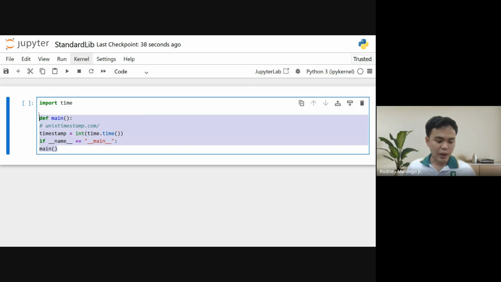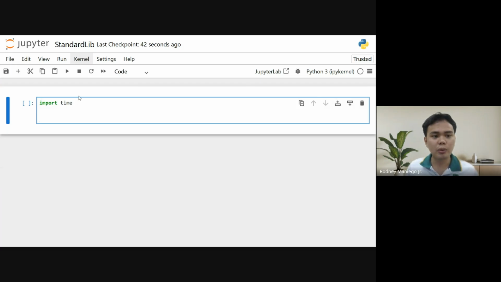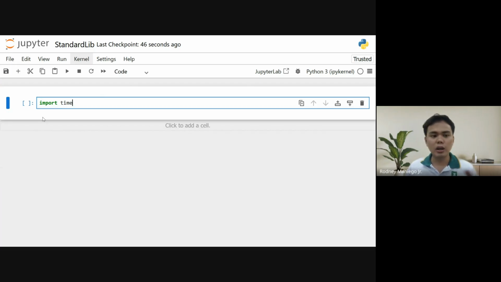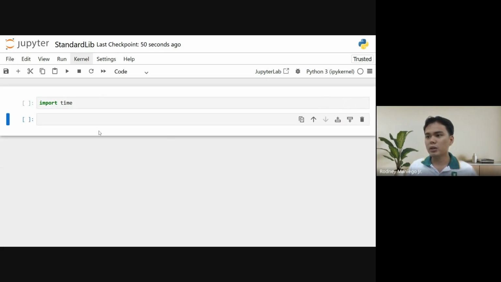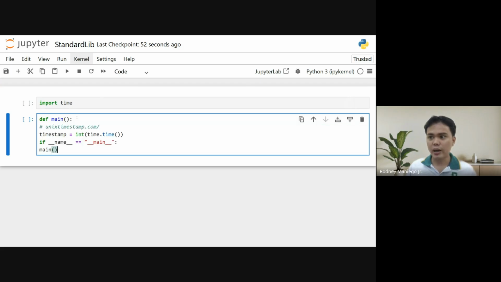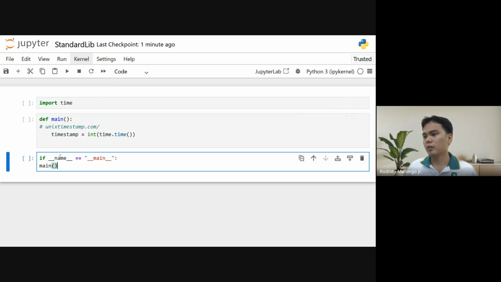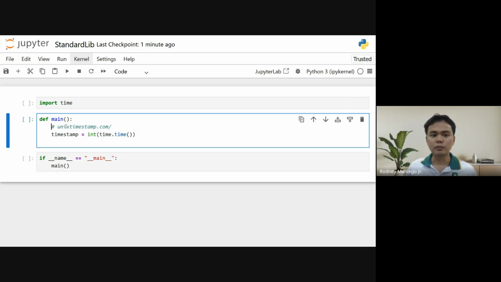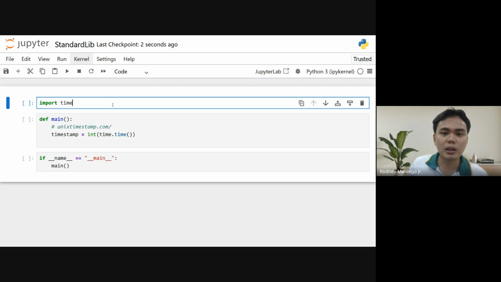One good practice in Python, if you're going to develop your programs using notebooks or Google Colab, is to separate your import from your actual running code. What's the benefit of this one? They are in different cells. Let's move this one to another cell. As you can see, we have separated it.